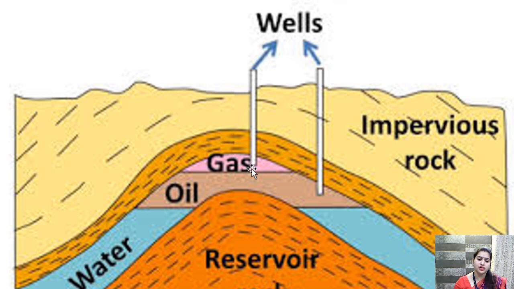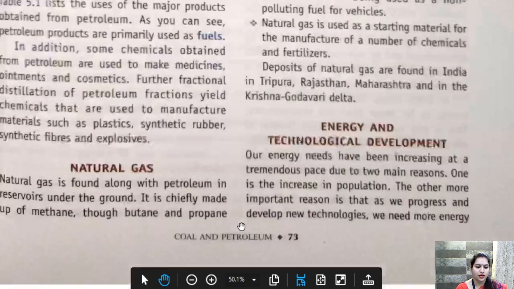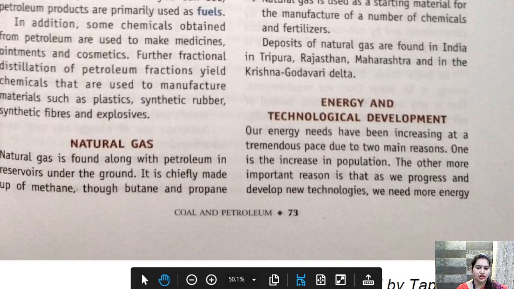So now today we will talk about natural gas. Okay, so what is natural gas, how is it obtained and why is it very important. Okay, so please open the book, please open page number 73. Let's go to the chapter. Okay, coming on to the natural gas.